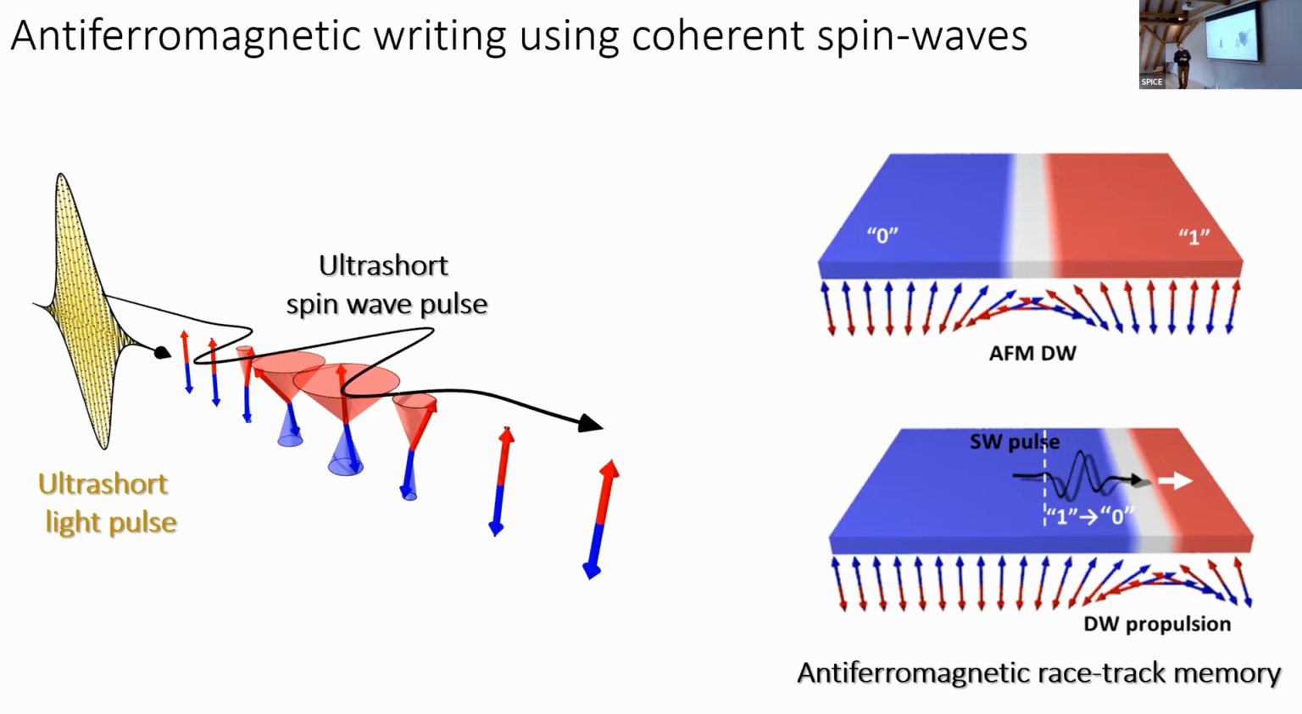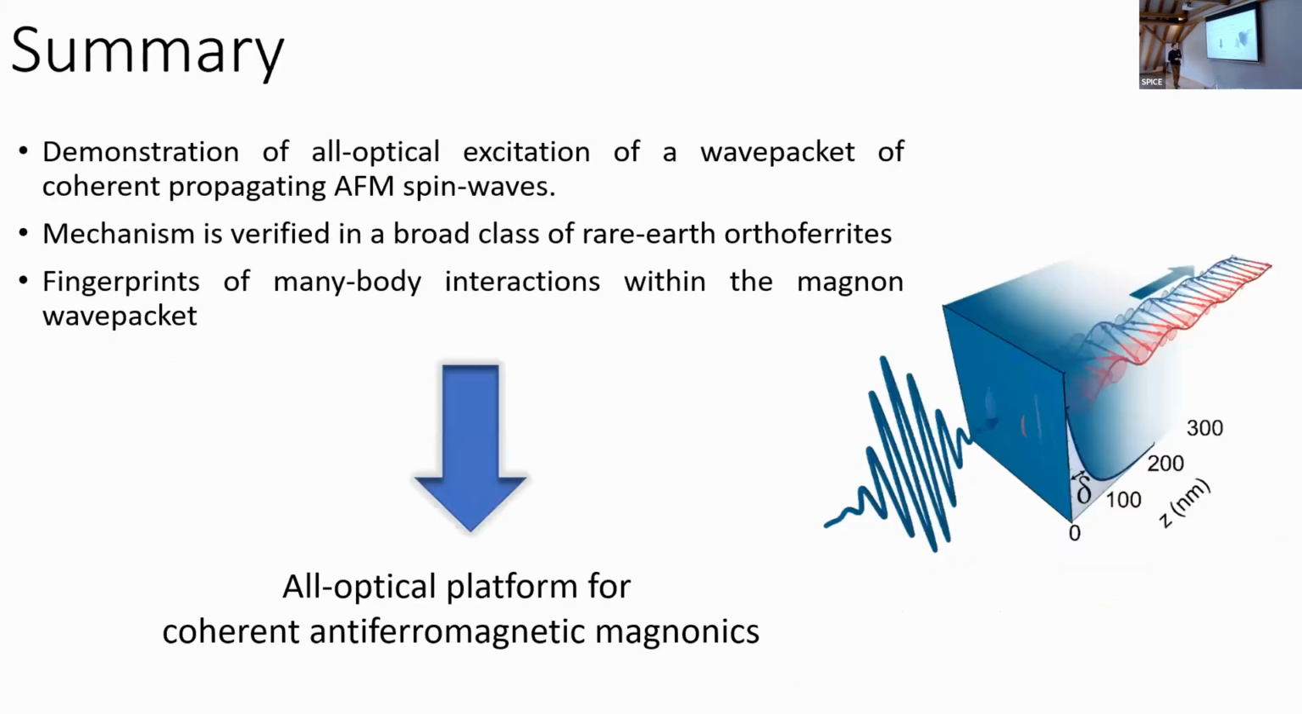So this brings me to the conclusions. I demonstrated to you the all-optical excitation of a wave packet of coherent propagating antiferromagnetic spin waves. We verified this mechanism in a broad class of rare earth orthoferrites, and that's what I skipped, but there are fingerprints of many-body interactions within this wave packet, which result in scattering. And I hope that within this work, I showed you that we create some sort of all-optical platform for future coherent antiferromagnetic magnonics.